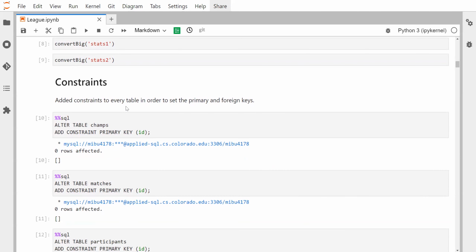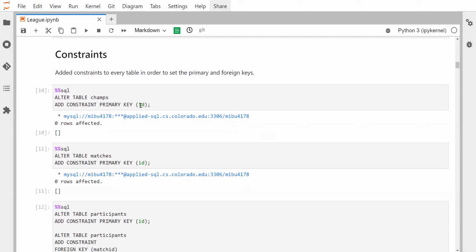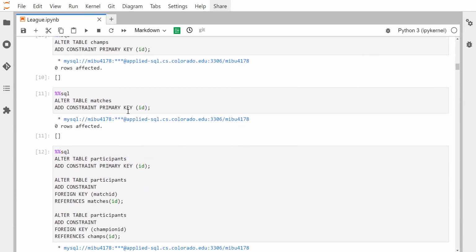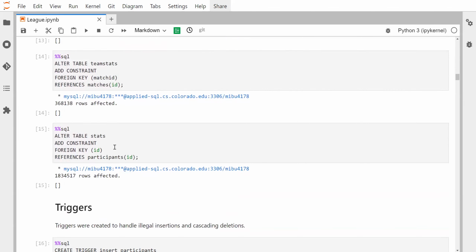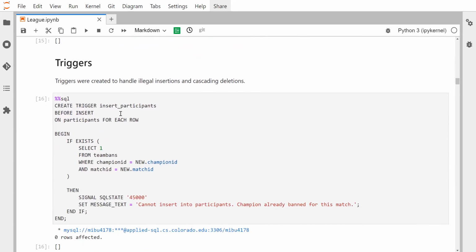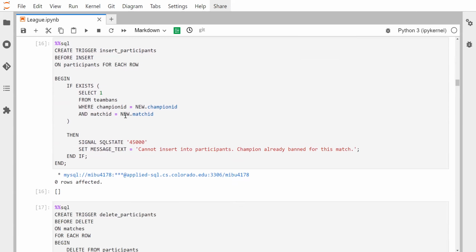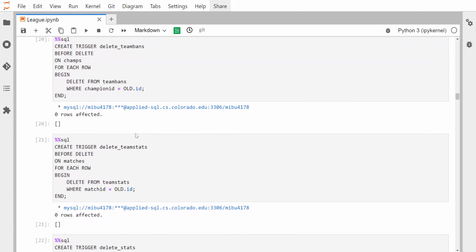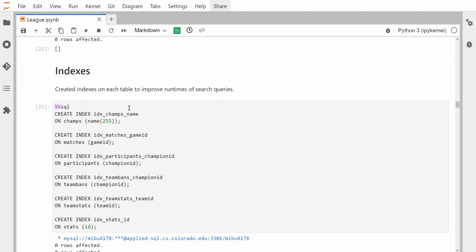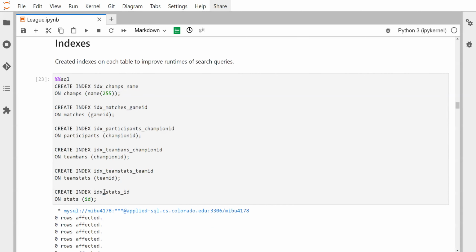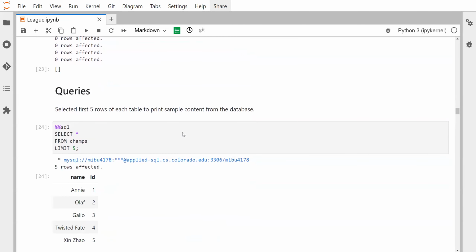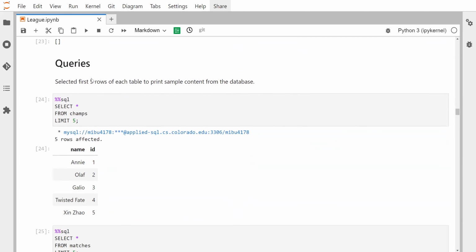Here I added constraints to each table so that they all had primary keys and foreign keys. And next I created triggers that we'll test later to handle illegal insertions and then cascading deletions. Here I created indexes for every single table in order to help speed up the run times of the following search queries. And here are our queries.